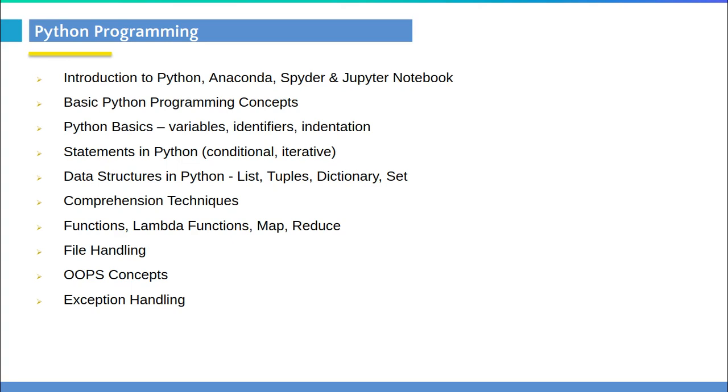Okay, so file handling is something we need to learn as well, and we have some object-oriented programming concepts, some hands-on on that, and let's learn how to create your customized data types in Python and implement them using object-oriented programming concepts and the exception handling.